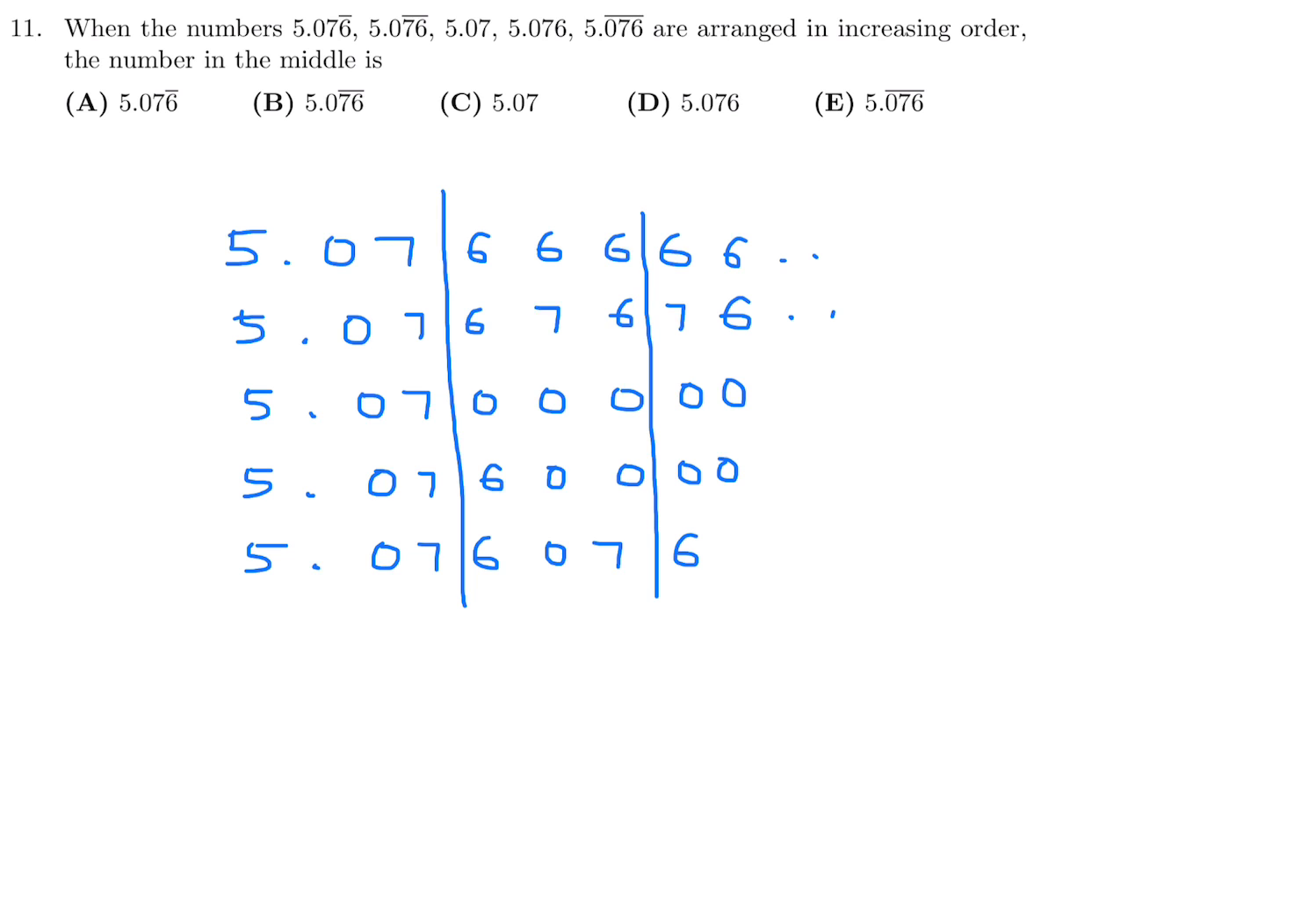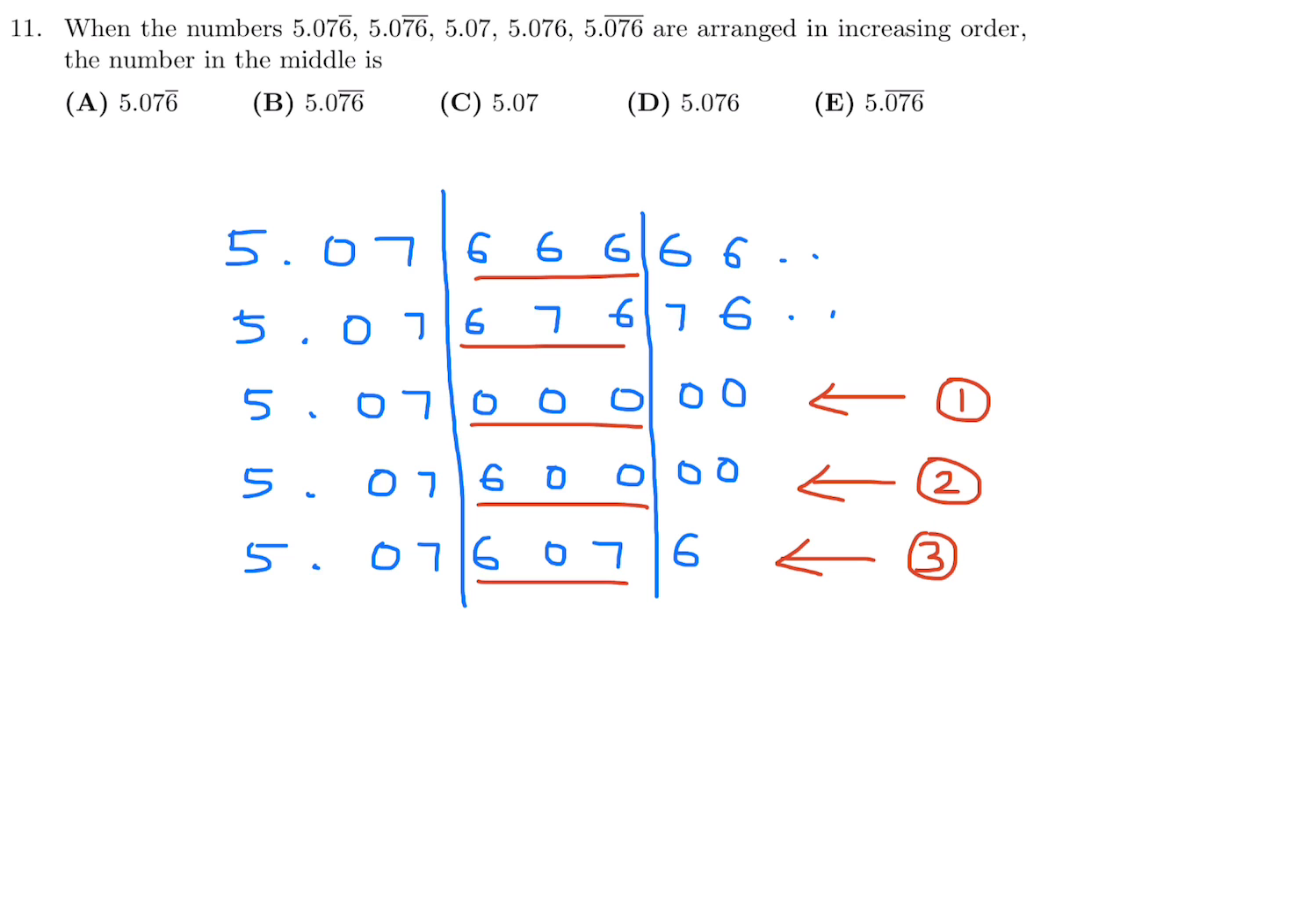So the smallest, obviously, is this guy right here. Just look at these 3 numbers. That's all we need to look at. Okay? 0, 0, 0 is the smallest, so that will be the smallest. I'll put that as 1. The next one is 600, so that will be 2. The next one is the third one, and that's 607. And then 666 is the fourth one, and then the largest one in increasing order will be 676, right?